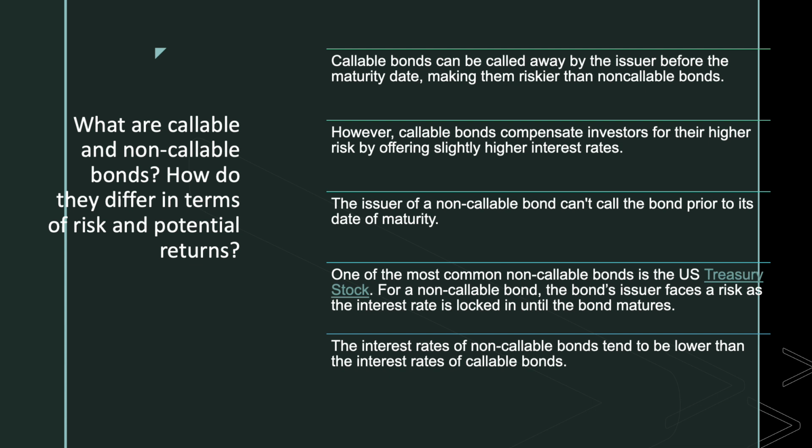The issuer of non-callable bonds can't call the bond prior to its date of maturity. One of the most common non-callable bonds is the US Treasury bond. For a non-callable bond, the bond's issuer faces a risk as the interest rate is locked in until the bond matures. The interest rates of non-callable bonds tend to be lower than the interest rates of callable bonds.